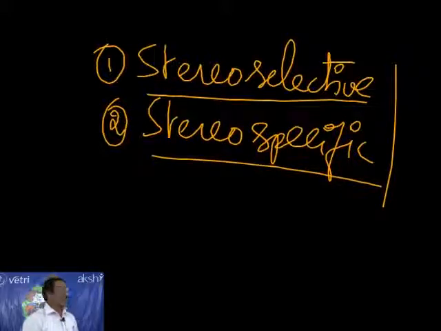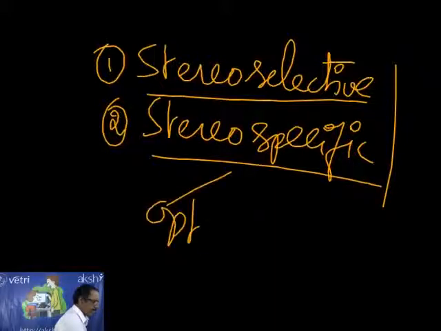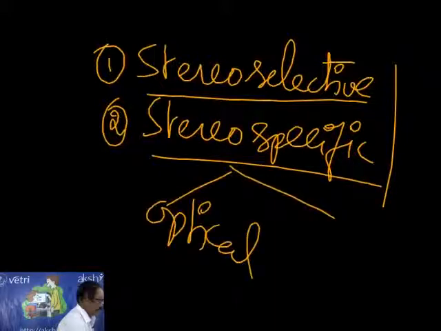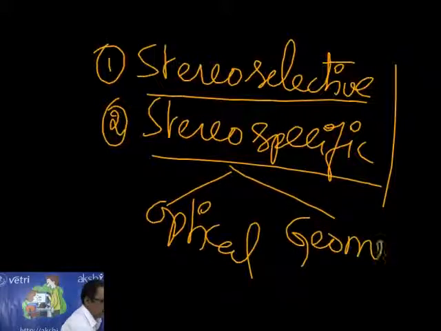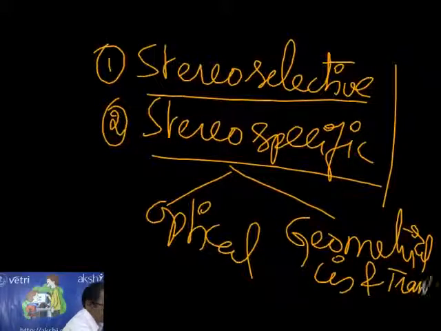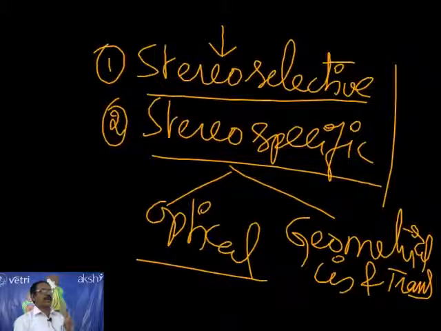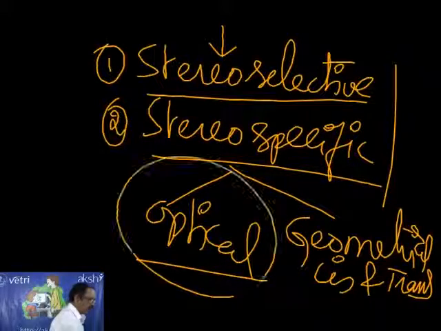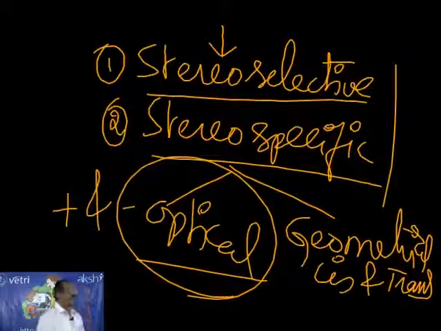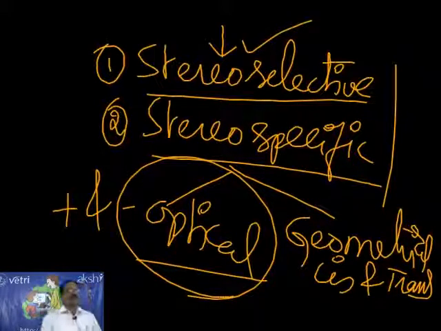Let me explain. When you say stereo means stereoisomerism of two types. One is optical, another is geometrical. Geometrical means, as you know already, it is cis and trans. This is the geometrical isomer, cis and trans. Suppose when we are starting with one reagent and we are getting the mixture of two products, say for example in the case of optical, plus as well as minus. So one is major, another is minor. That particular reaction is called stereoselective reactions.